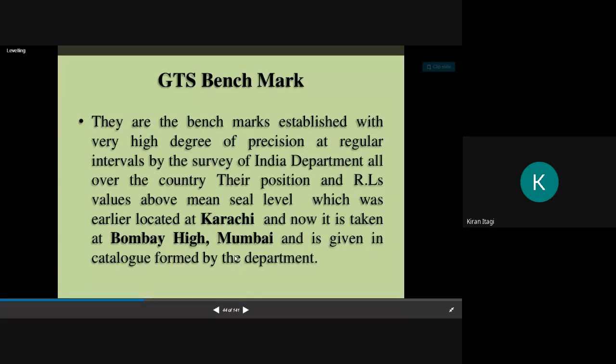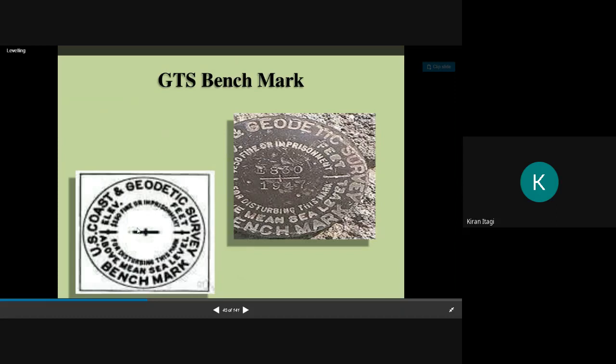So these are the major important benchmarks. Here we can see some of the GTS, Great Trigonometrical Survey benchmarks.